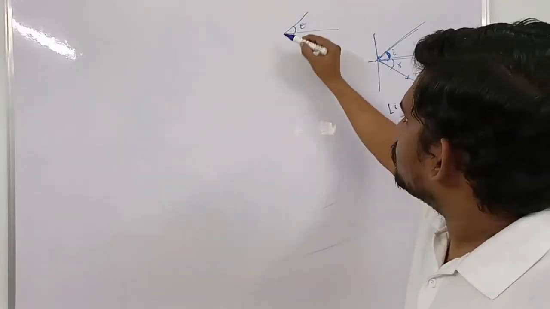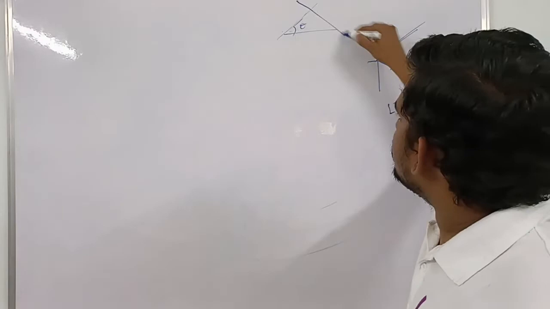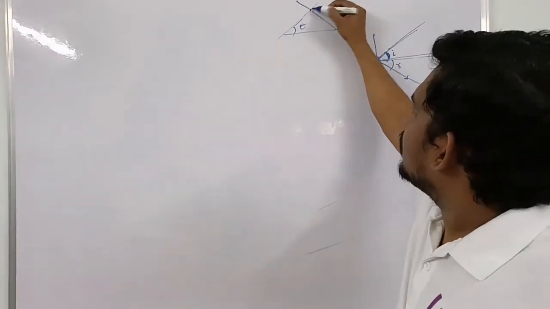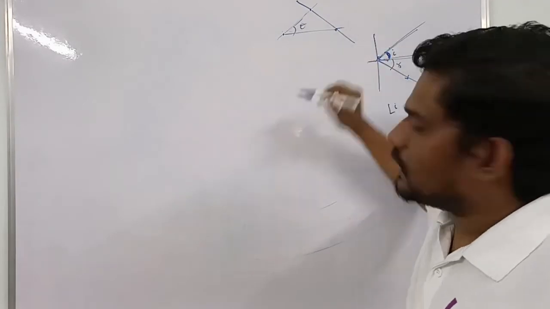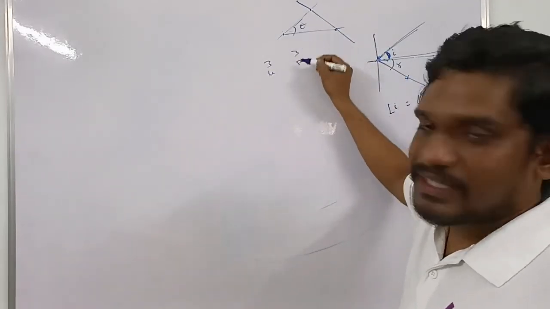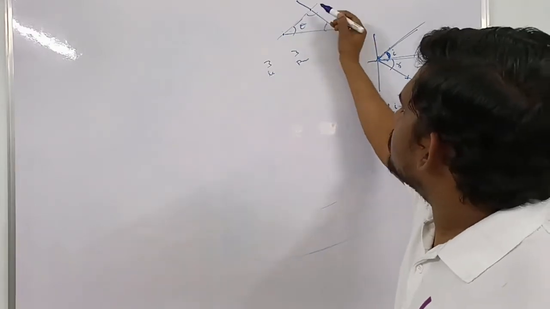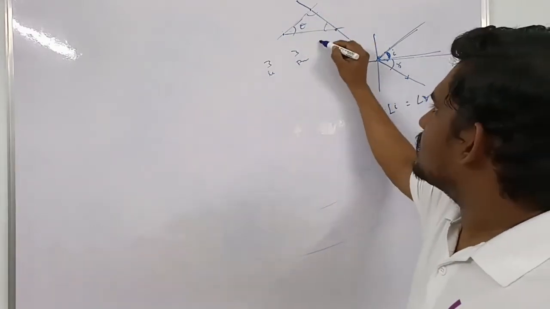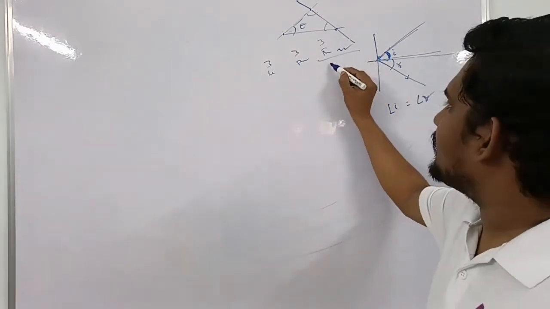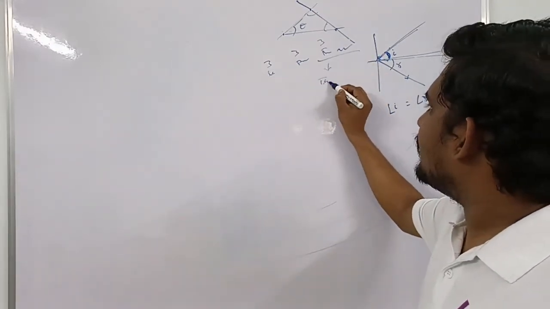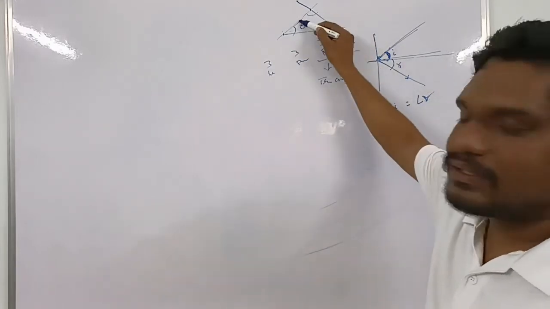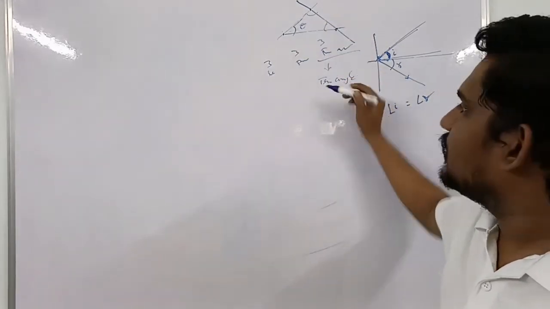Let us consider three lines intersecting at three different points. Three lines, three intersecting points, and three angles will be derived here. So this closed figure is called a triangle.